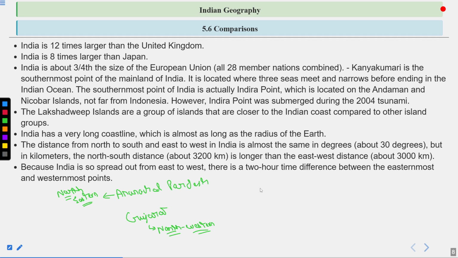So the 2-hour time difference means if at 4 a.m. there is a sunrise in the state of Arunachal Pradesh, at 6 a.m. there will be a sunrise in the state of Gujarat. There will be a time delay of 2 hours. Similarly, if at 4 p.m. there is a sunset in Arunachal Pradesh, then at 6 p.m. there will be a sunset in Gujarat.